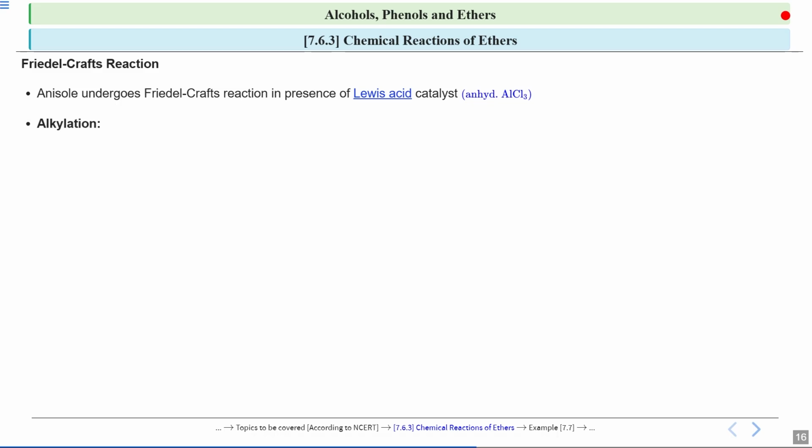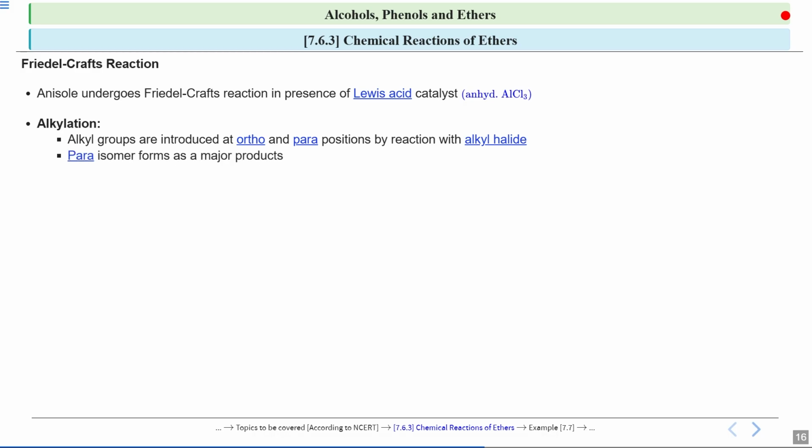So first we will study the alkylation, that is, the alkyl group will attach to your anisole. So if you look over here, the alkyl groups are introduced at the ortho and para positions by reaction with alkyl halide. In this case, again you will see that the para isomer forms the major product.